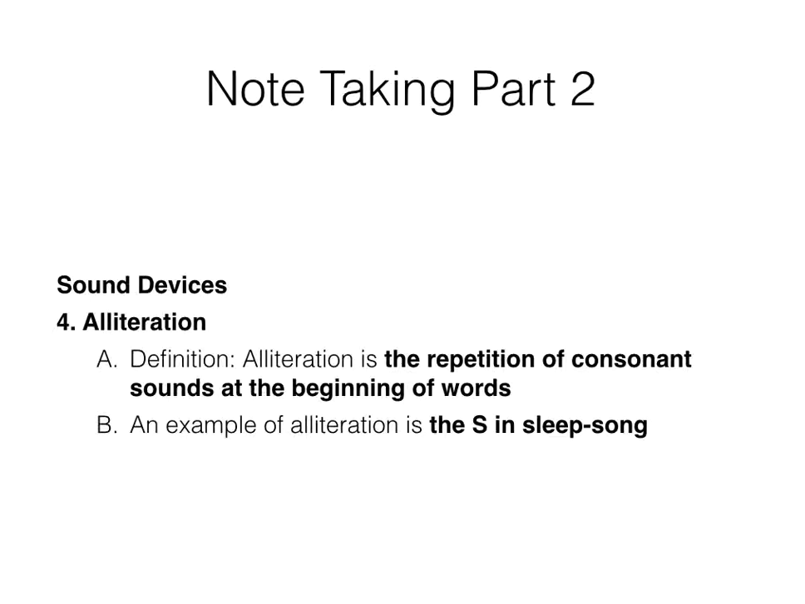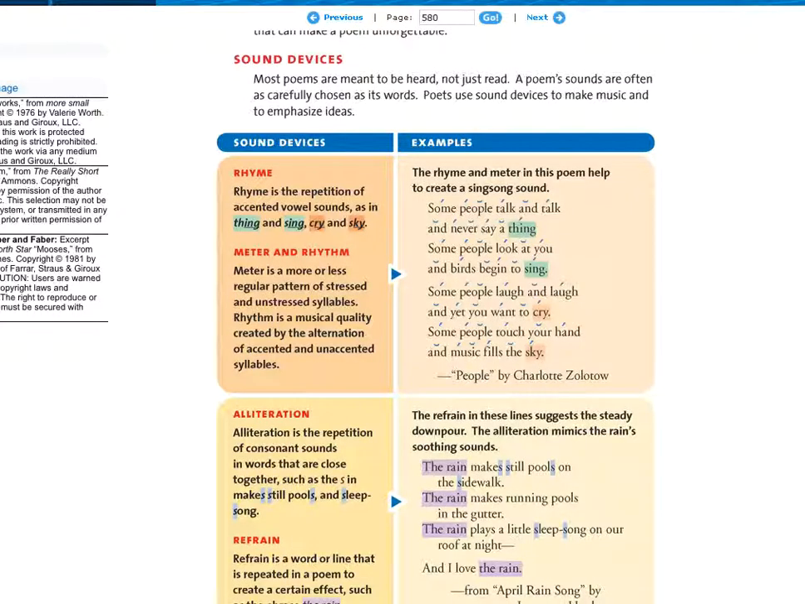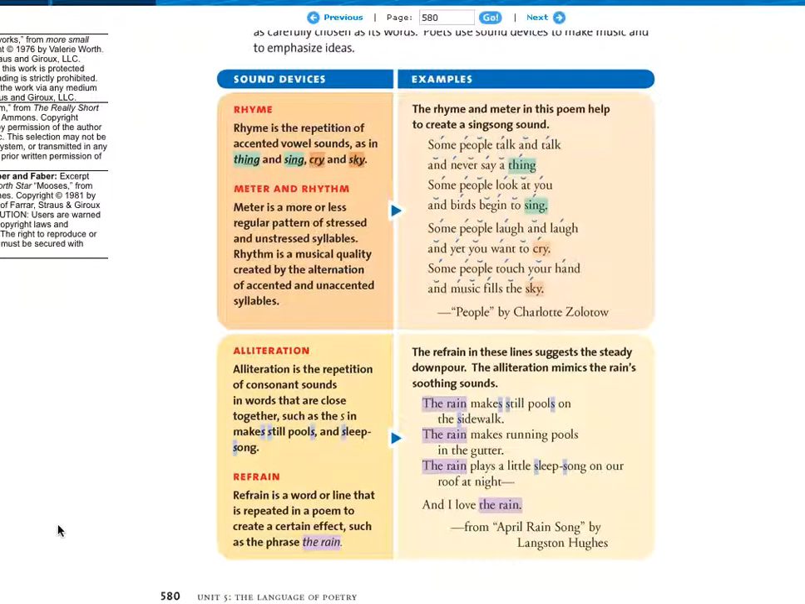And then alliteration, which we've already talked about. Alliteration is the repetition of a consonant sound at the beginning of words. For example, alliteration is the S in sleep song. And it doesn't always have to be the same word or same letter that starts the word, but it should be used multiple times.